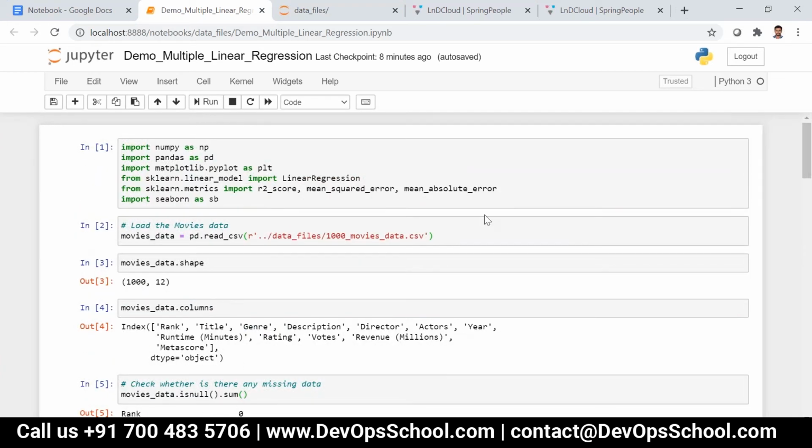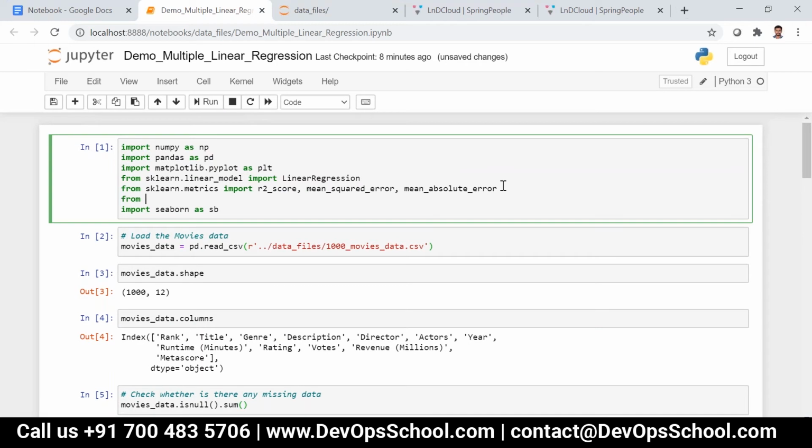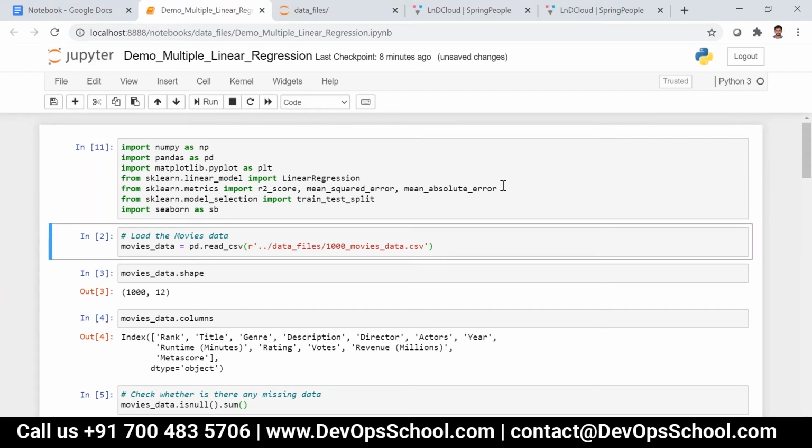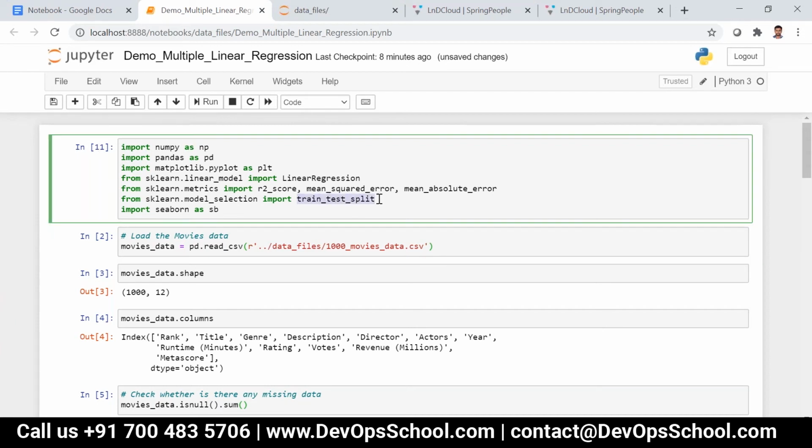From sklearn.model_selection import train_test_split. There is an inbuilt method called train_test_split, and using this method we can easily split the data set into training and test.